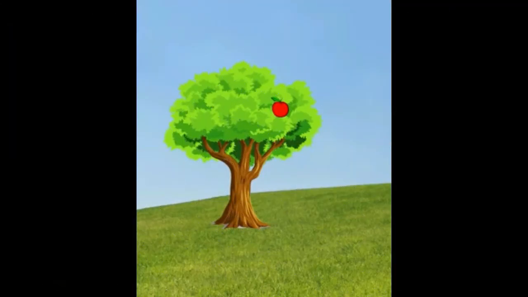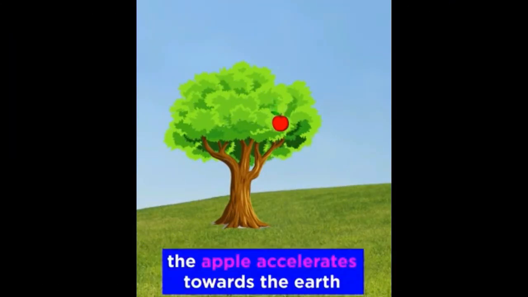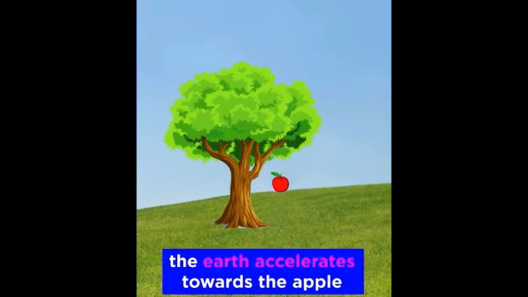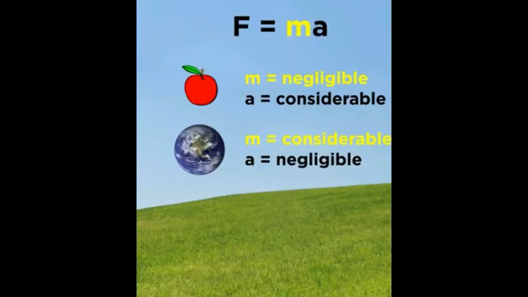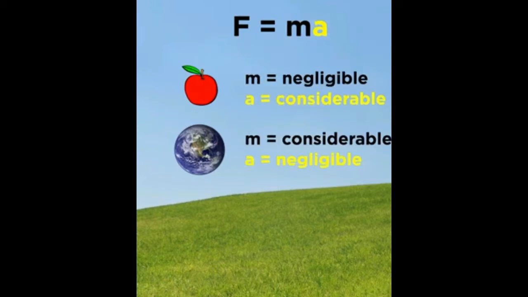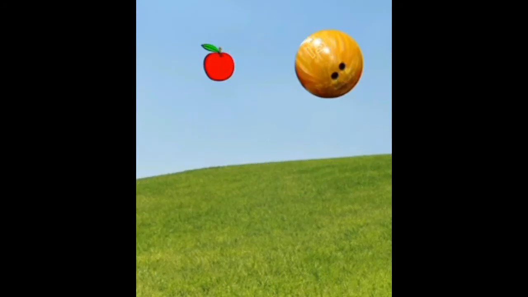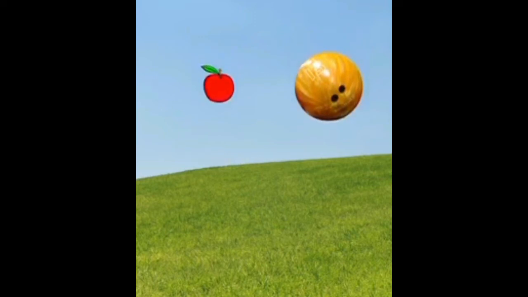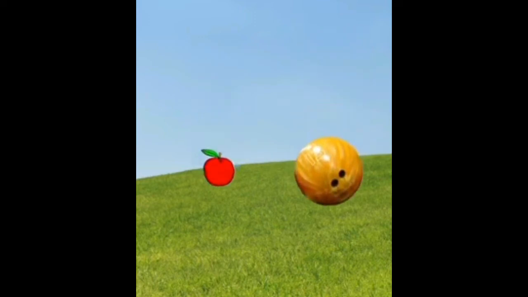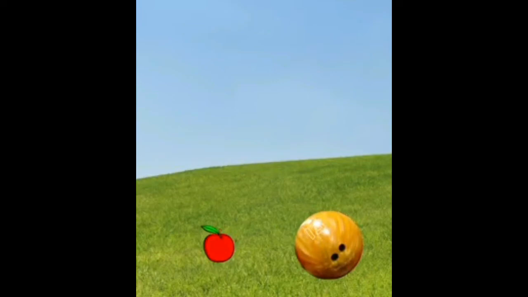The same is true for Newton's apple. The apple accelerates towards the Earth and the Earth accelerates towards the apple. But the Earth is more massive than the apple, so the acceleration of the Earth is negligible, while we can visualize the acceleration of the apple. Furthermore, we need to understand that the apple will fall with the same acceleration as a bowling ball, regardless of mass, if we neglect air resistance.